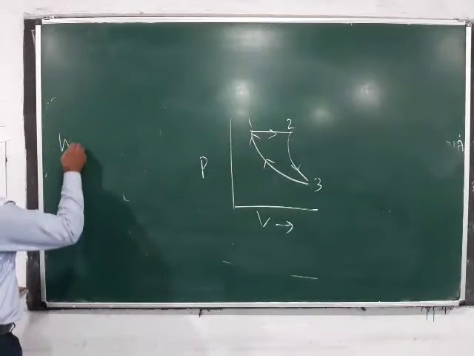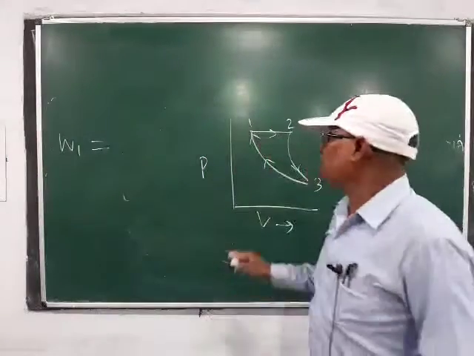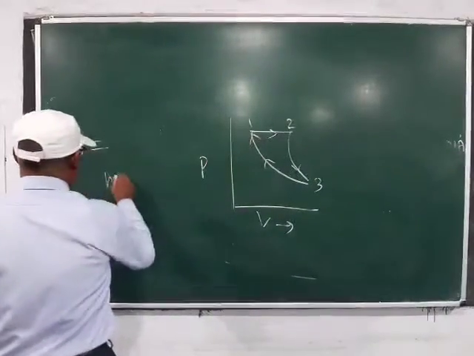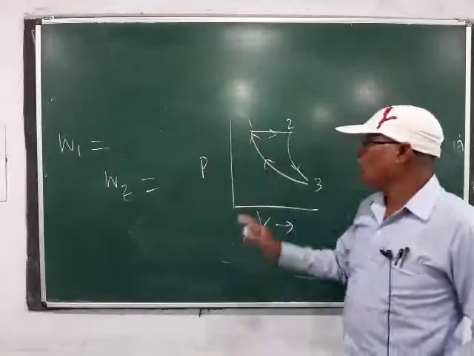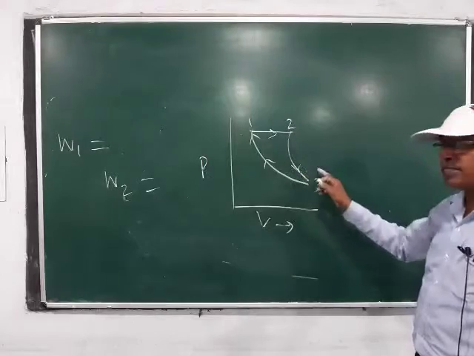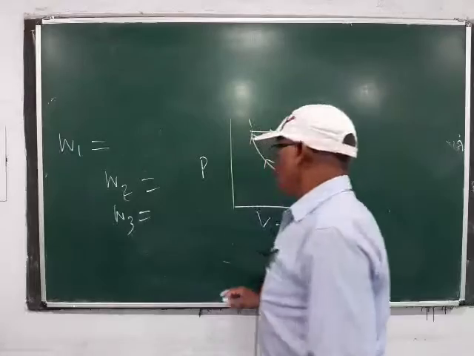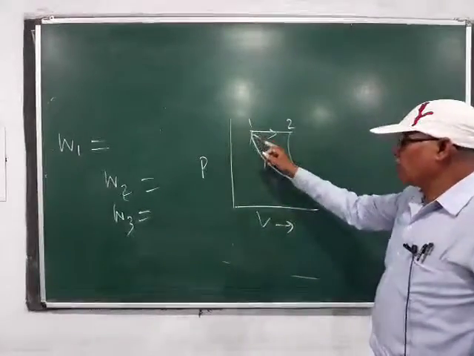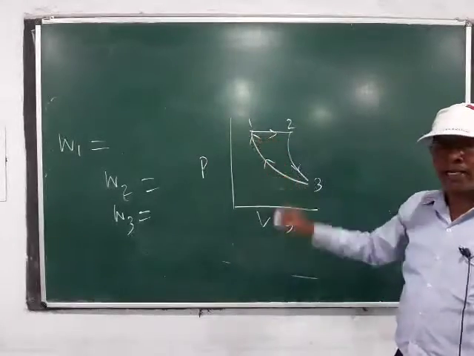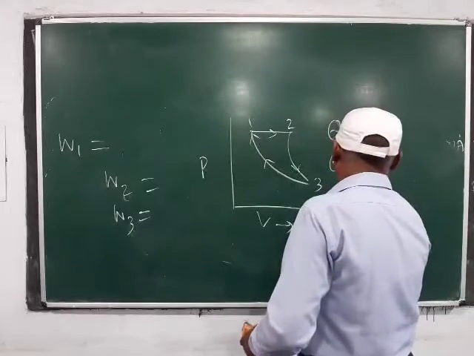Let W1 be the work done by the gas when it expands along the line 1-2. Then W2 is the work done by the gas when it expands along the line 2-3. Then W3 is the work done on the gas when it is compressed along the line 3-1. Then Q1, Q2, Q3.